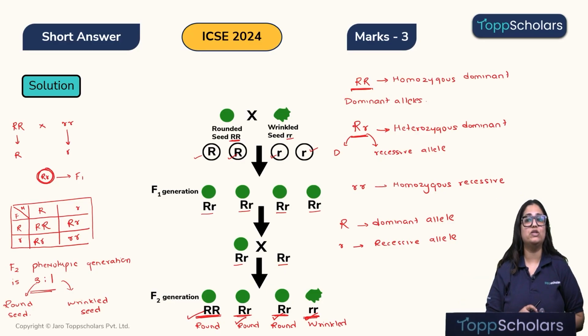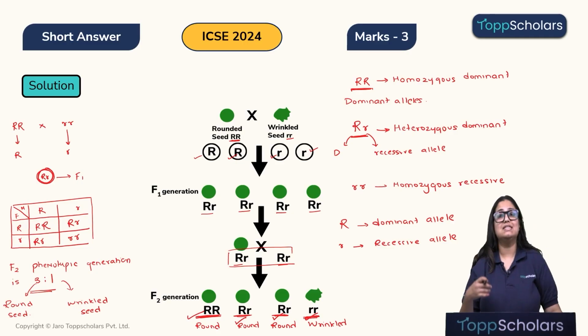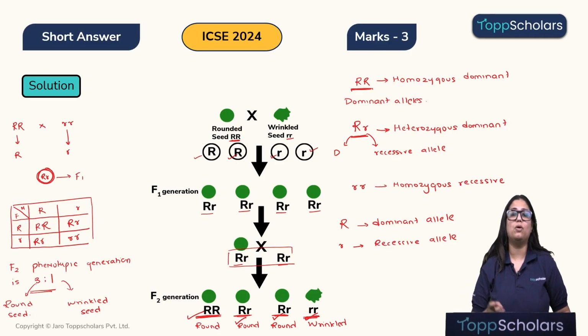Now children, in the second question, it was asked why do we get a 3:1 phenotypic ratio and what does it mean? So, over here we have already solved that on selfing the F1 progeny. On selfing it, we get the F2 generation where we are getting 3 progeny who will have round seeds and 1 progeny who will have wrinkled seed, and therefore we get the phenotypic ratio as 3:1.